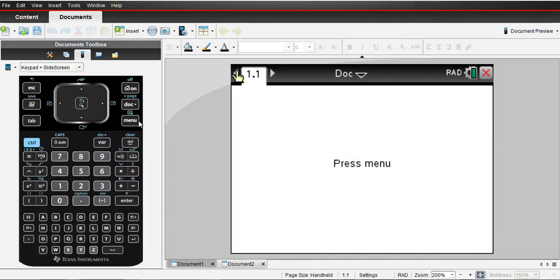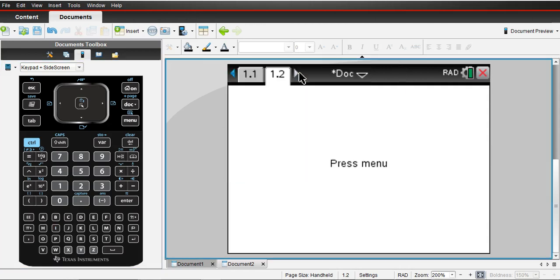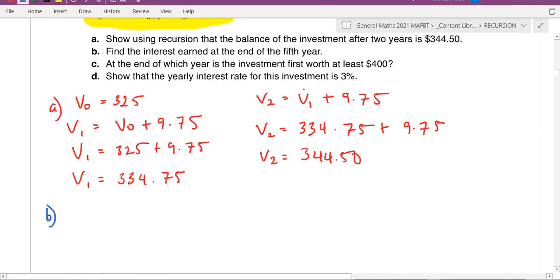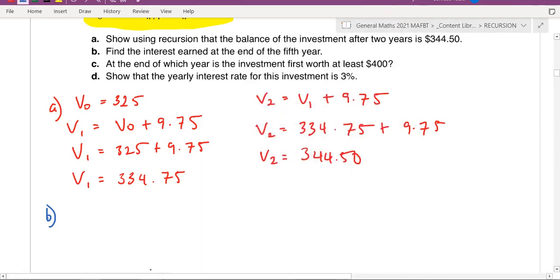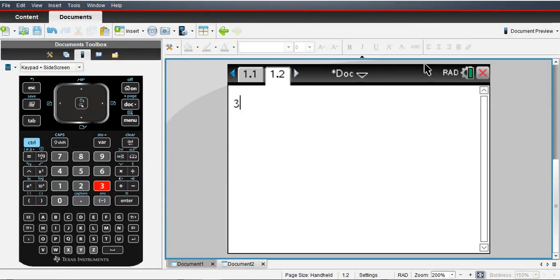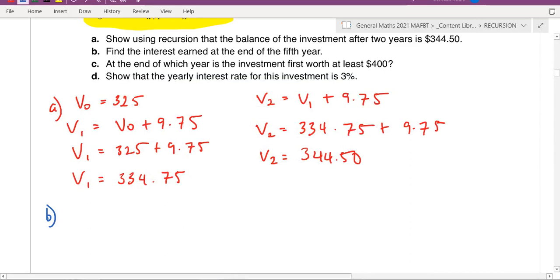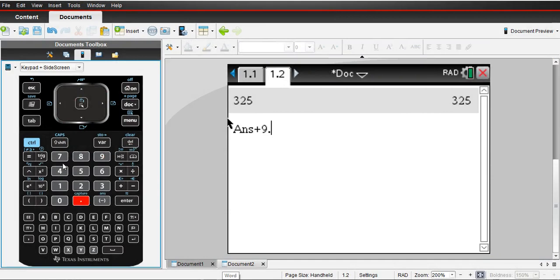But on my calculator, let's add a calculator. So on my calculator, all I'm going to do is find out my amount after 5 years recursively. So she started with $325, that's the initial amount, and it's adding $9.75 each time.